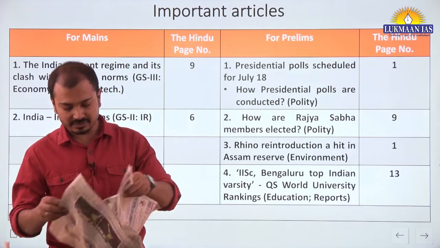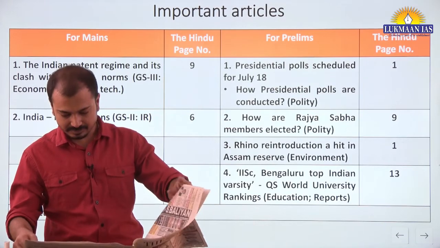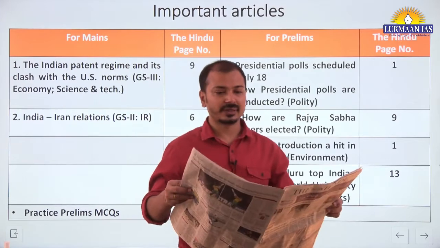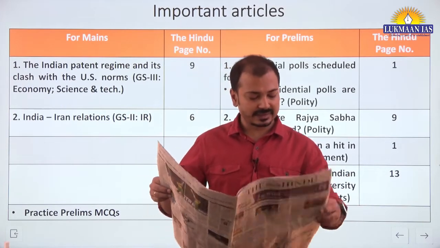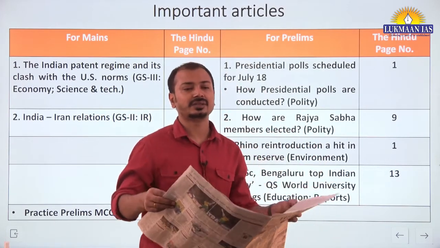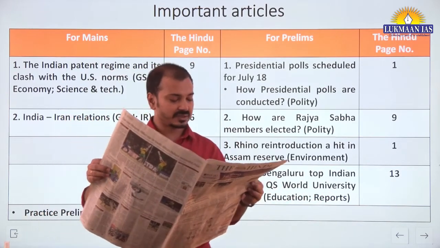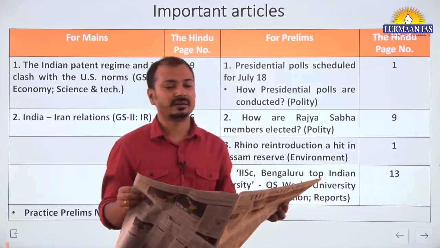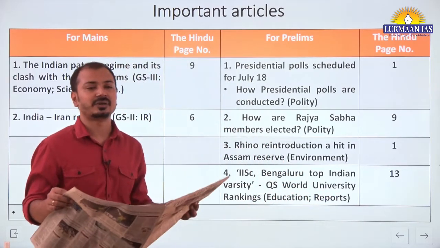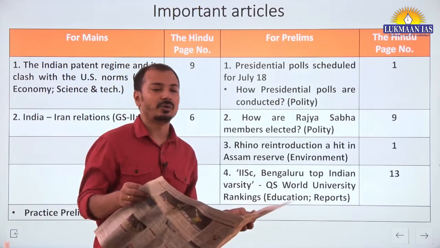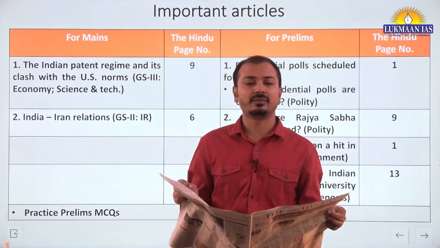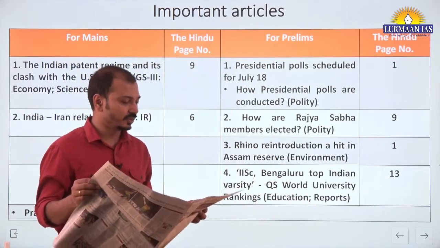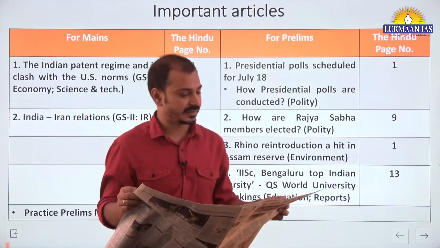Then come to page number 6, editorial page. Yes, on the left hand side 2 editorials are there. On the bottom side, ties reset. So India-Iran relations, the Iranian foreign minister recently visited India. The outcome is analyzed here, why this visit was significant. In the first part it is mentioned, and in the second part how India-Iran relations deteriorated, the bones of contention are mentioned. All these aspects are relevant to the GS2 paper, IR section, mains examination.